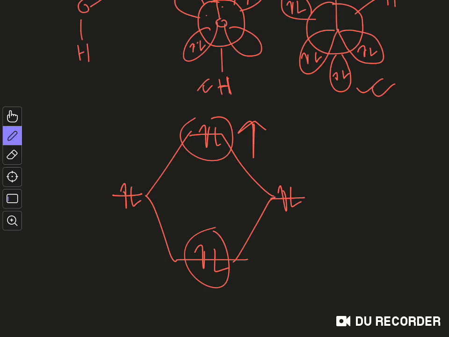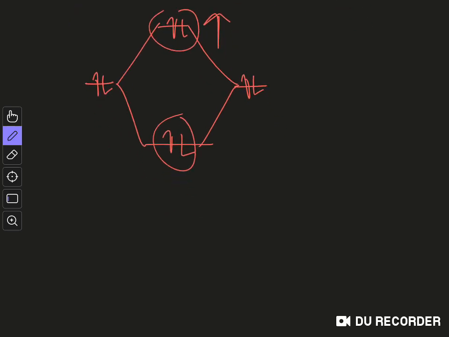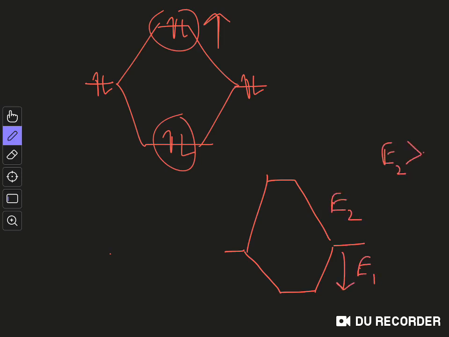In this case, what will happen? The more precise drawing would be like this. Let's say this is E1 and this is E2. In this case E2 is greater than E1. So when it is filled, the situation is different from when it is not filled.